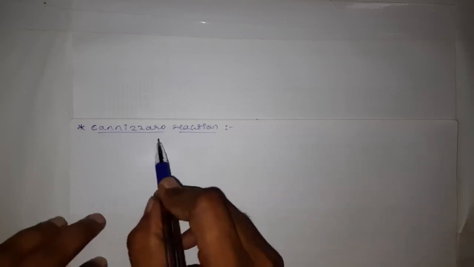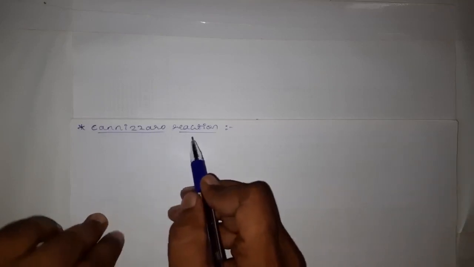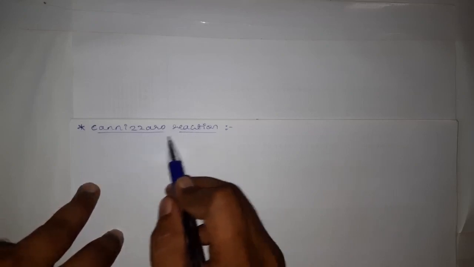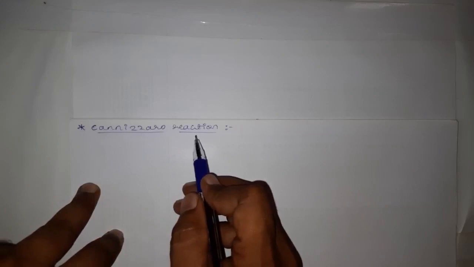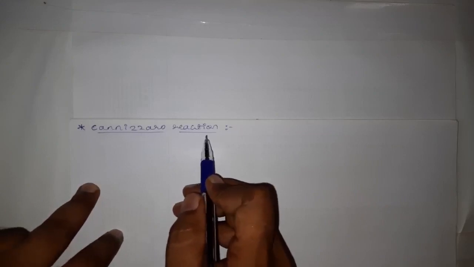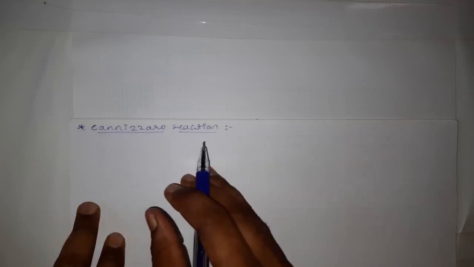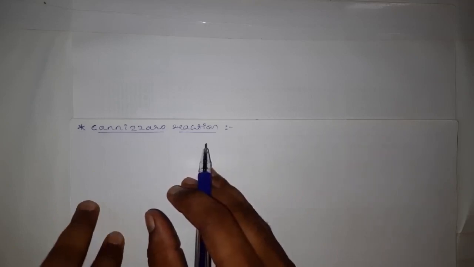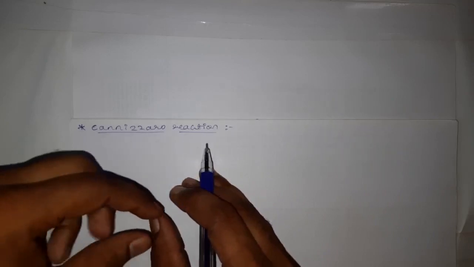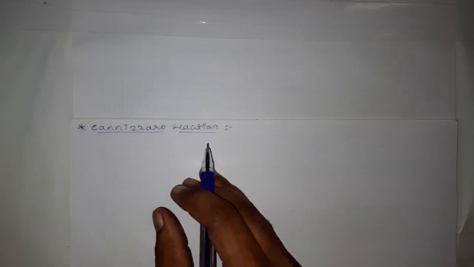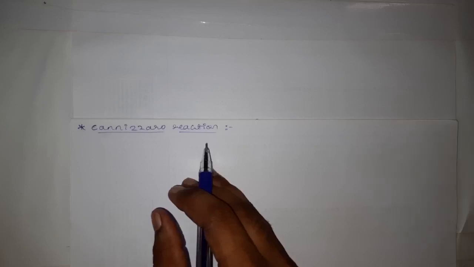Hello students. In this class we are going to discuss one of the important named reactions, that is the Cannizzaro reaction. In this reaction we are going to study the reactions of aldehydes which have no alpha hydrogens. When the aldehydes have alpha hydrogens, we have discussed in our previous class that they can undergo aldol condensation to form aldol. But when the aldehydes have no alpha hydrogens, there is a possibility for them to react with each other in presence of sodium hydroxide to form a product.